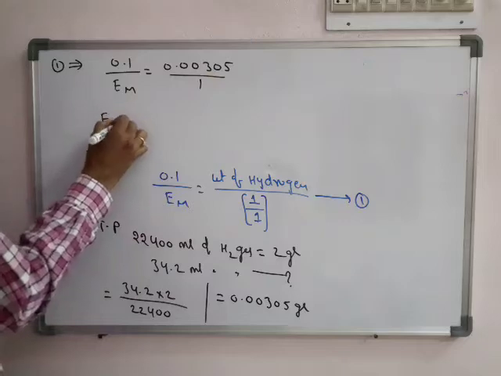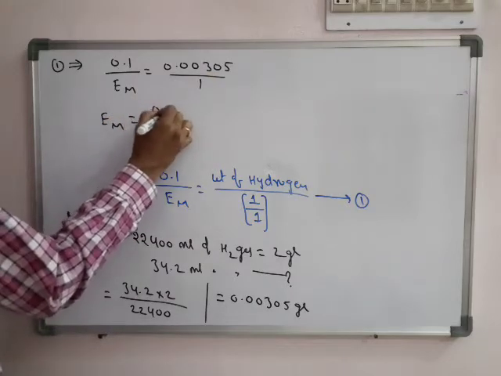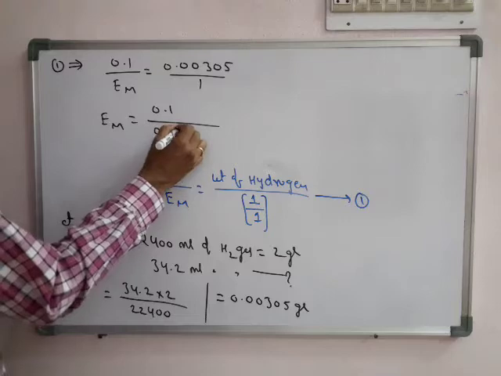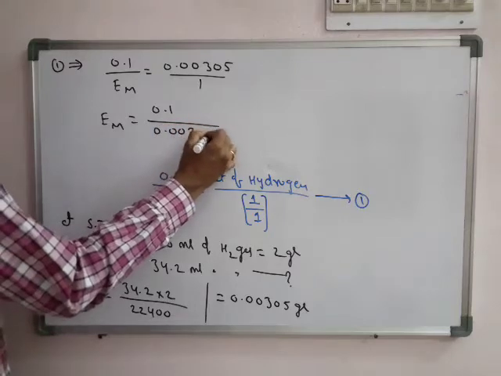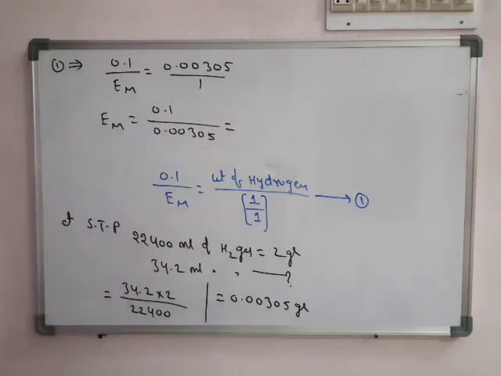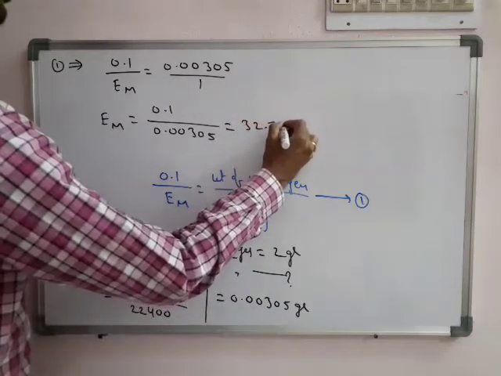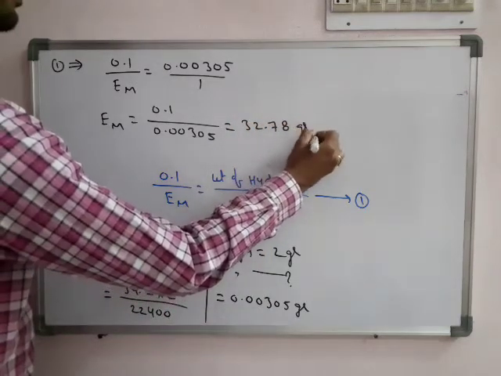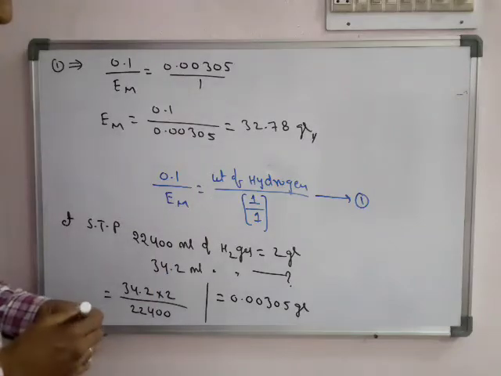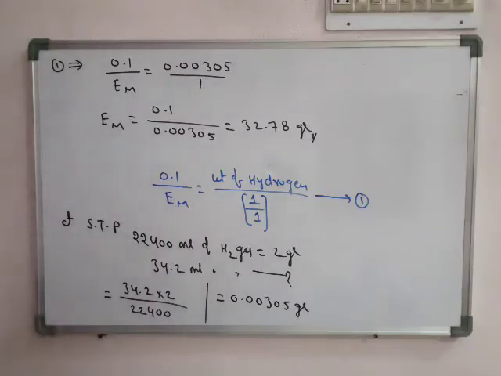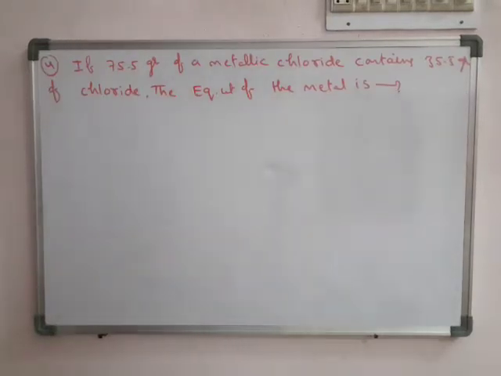So what is the equivalent weight of metal? So just wait. So on this calculation, we got approximately 32.7, or we can write 33. Okay, see the fourth one.